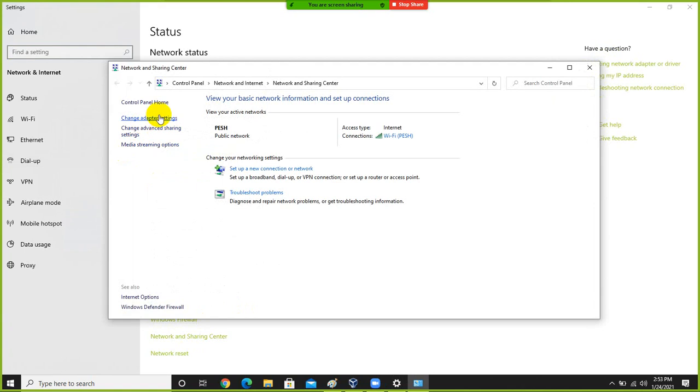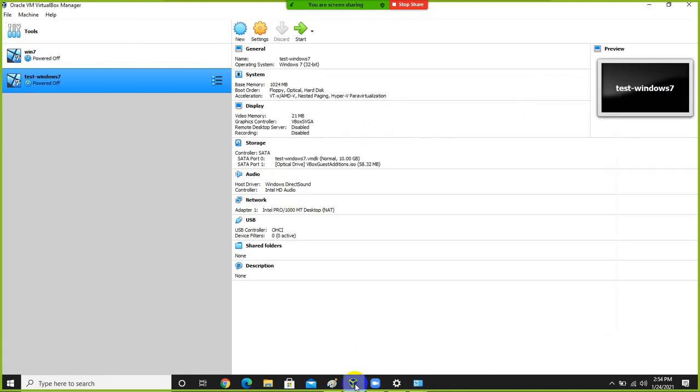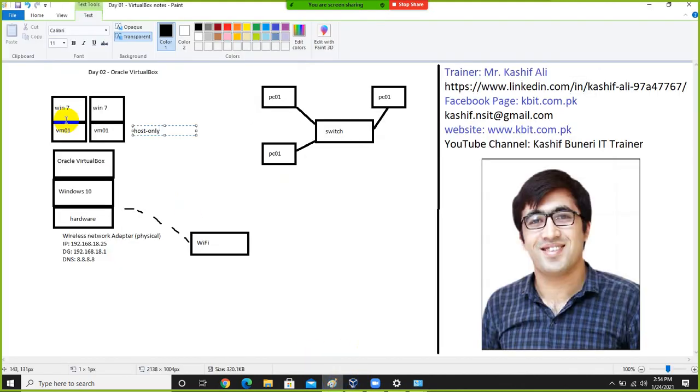After installation of VirtualBox, this adapter will be created on your Windows 10 machine. You can see here VirtualBox host only network is installed. When we install Oracle VirtualBox on our machine, this adapter will be installed. So if you want to communicate these machine with each other and to this machine only, you can select host only. In host only, these virtual machine won't be able to communicate outside the network.